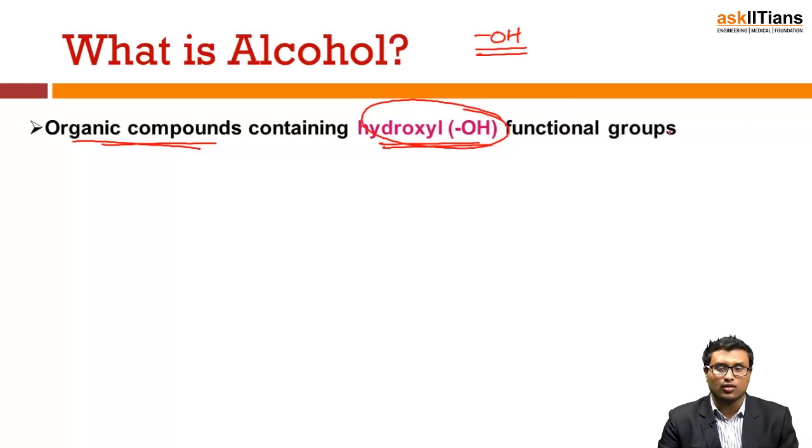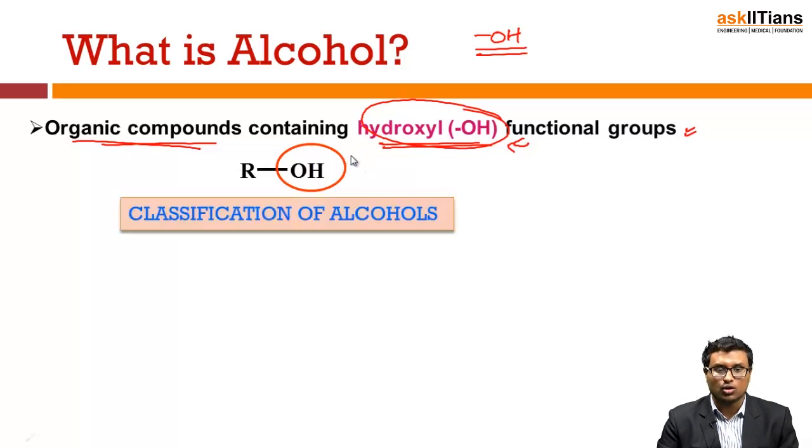It is one of the important functional groups, just like aldehyde, ketone and carboxylic acid. So, if you have an alkyl group and it is attached to a hydroxyl group, then it is called an alcohol.